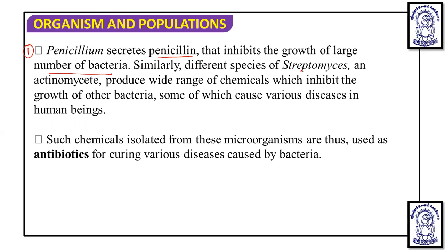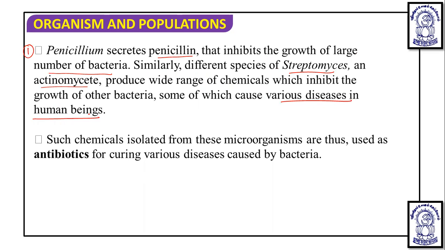Similarly, there are different species of Streptomyces. Streptomyces are actinomycetes, eubacteria, that produce a wide range of chemicals which inhibit the growth of other bacteria, some of which cause various diseases in human beings.